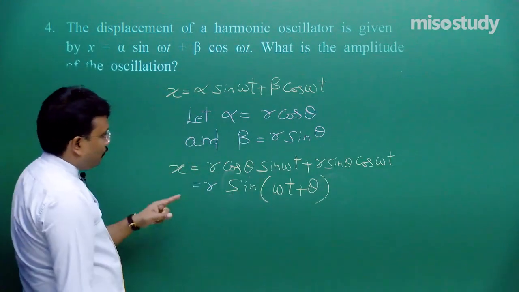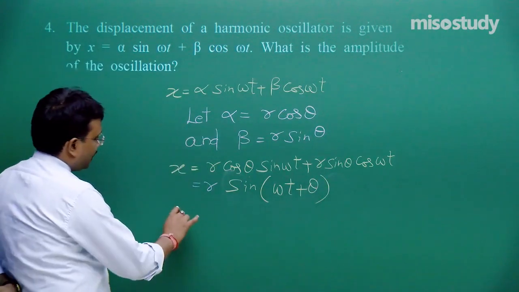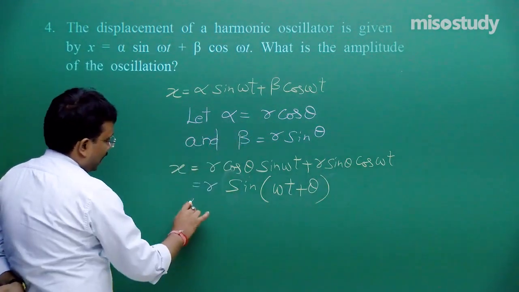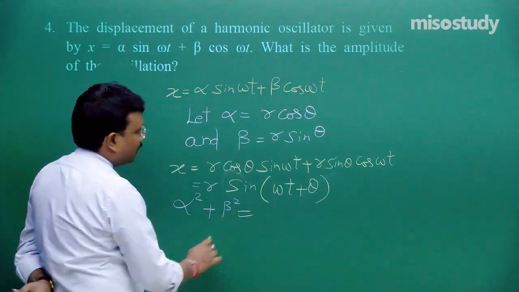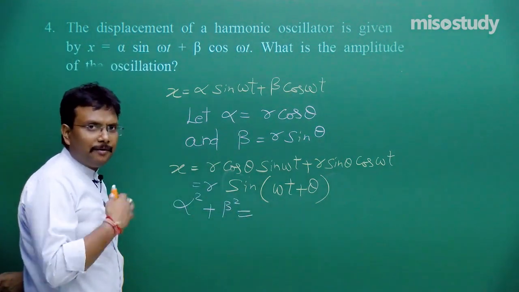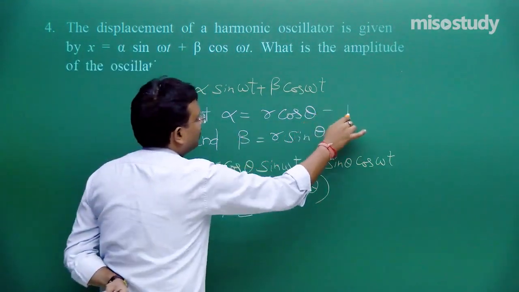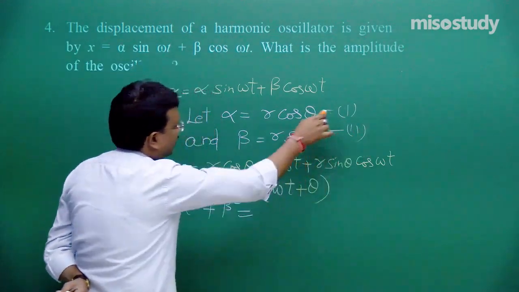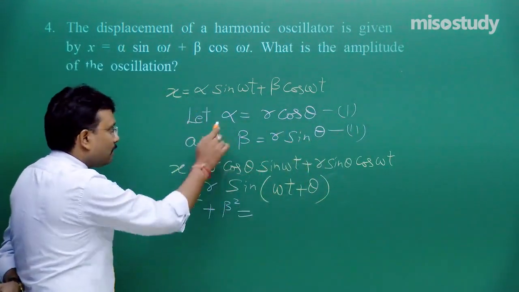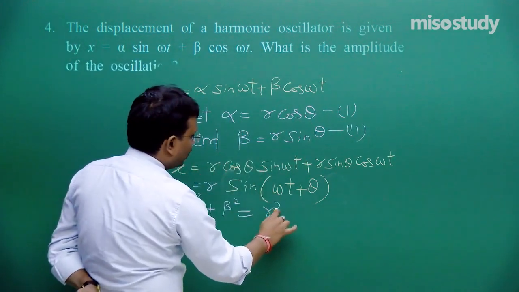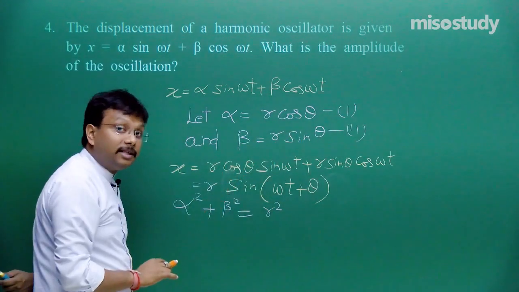Now for alpha and beta I can write down a relation. Alpha square plus beta square is equal to, now this is something that we can do from our side without any restriction. So alpha square plus beta square, how can you say about this? Equation number 2. Let's say square of 1 added with square of 2. So alpha square plus beta square is equal to r square into cos square theta plus sin square theta.